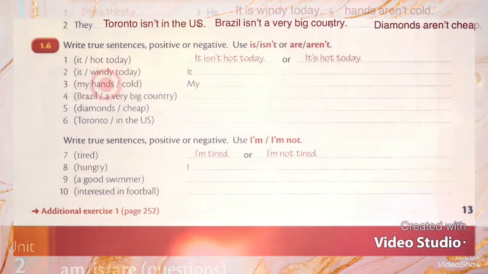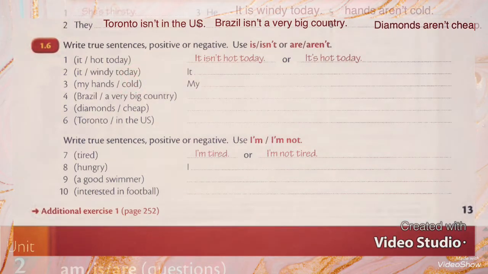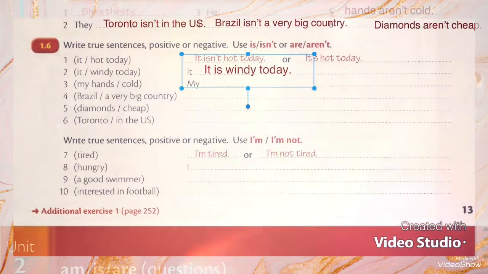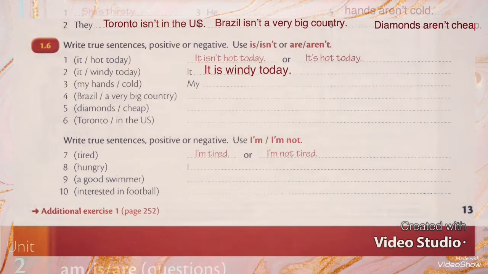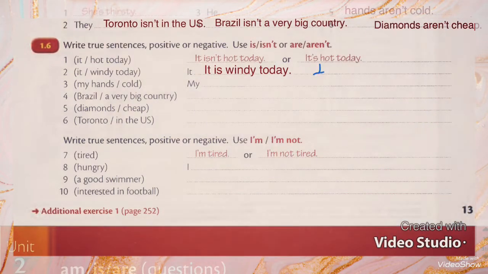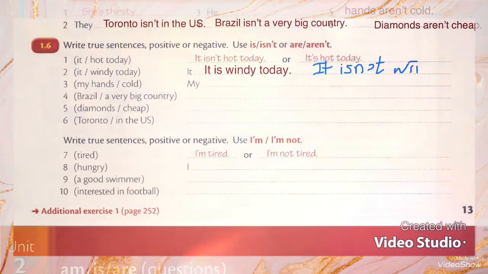"It windy today." So it means it is windy today. If I want to change this sentence into negative, I will write "it isn't windy today".